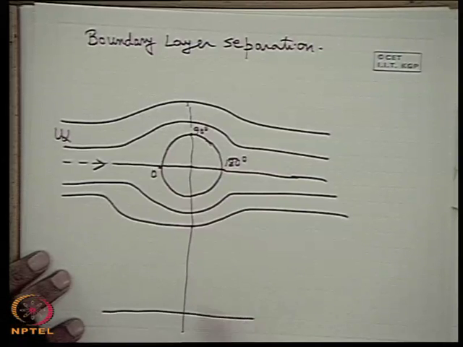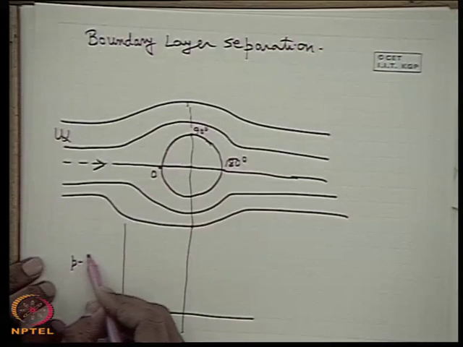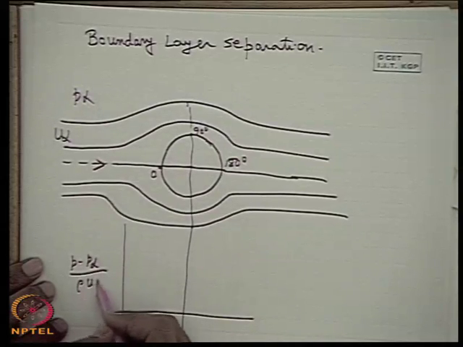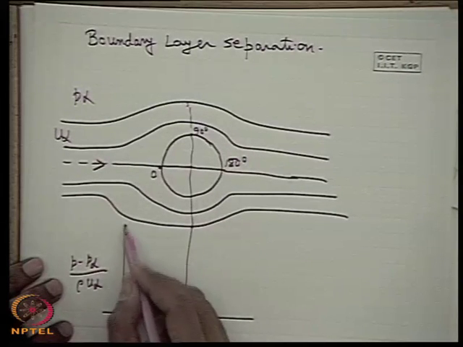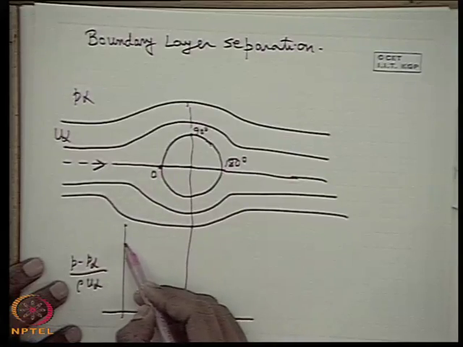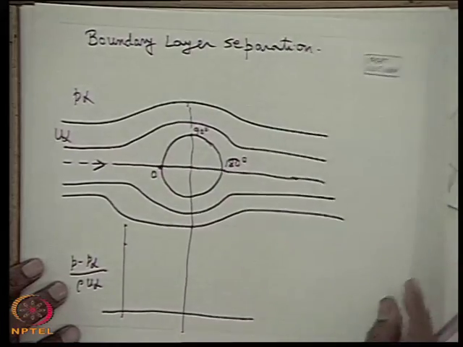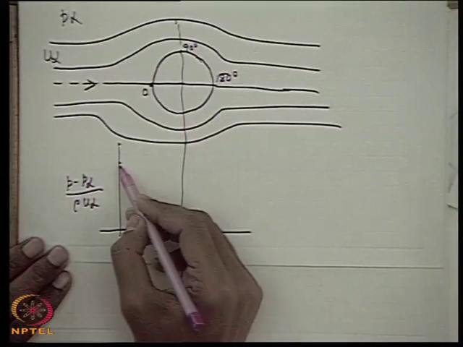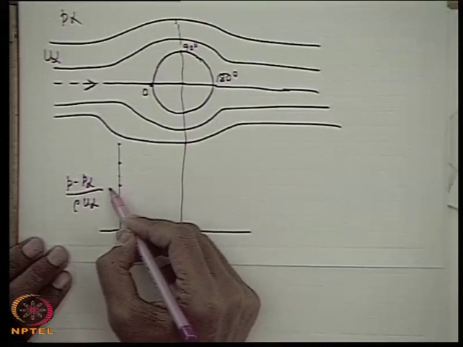If you recollect the pressure distribution, P minus P infinity divided by half rho u square infinity, the velocity here is 0, so the pressure here was maximum, at 1 for example.